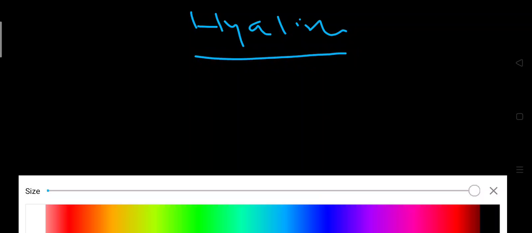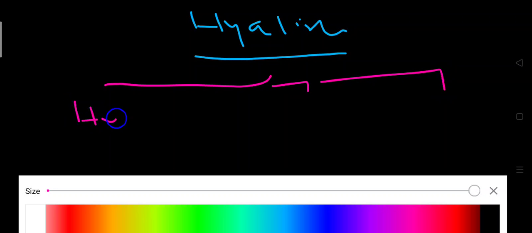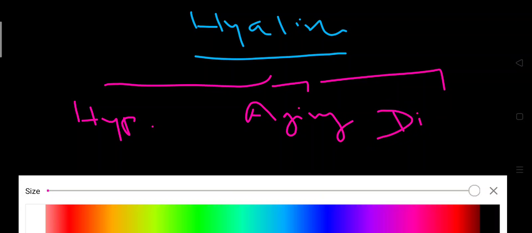And its causes: it has three main causes. First one is hypertension, as I have told you. Second one is aging. It may be due to the normal aging process, not only due to hypertension. And third one is diabetes. So these are three causes of hyaline arteriosclerosis.